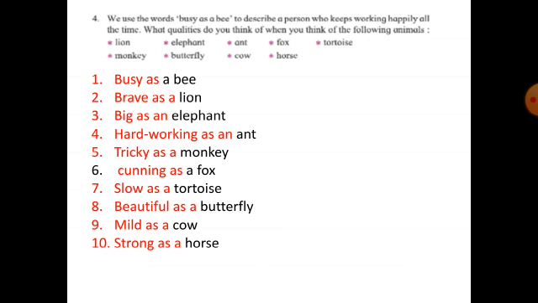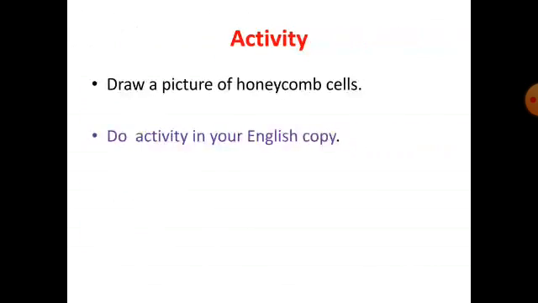So children, you have to write down these qualities and you will underline the red color words. Okay. Now it's your activity time. Draw the picture of honeycomb cells. We have seen the honeycomb cells and each cell has 6 sides and all the sides are equal. So you have to draw a honeycomb cell and you have to do this activity in your English copy. You have to complete this homework till the next period. Thank you.